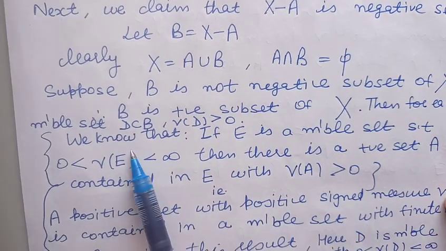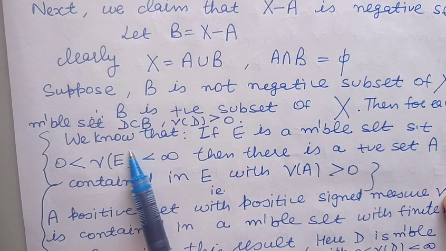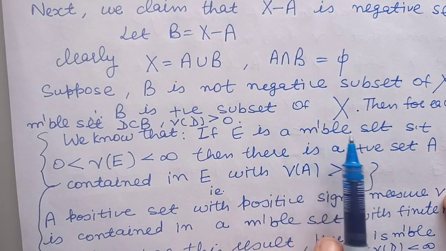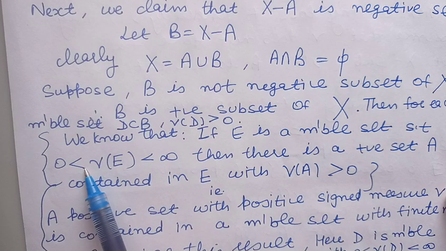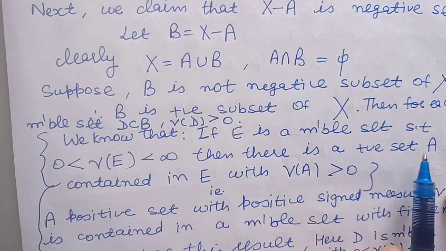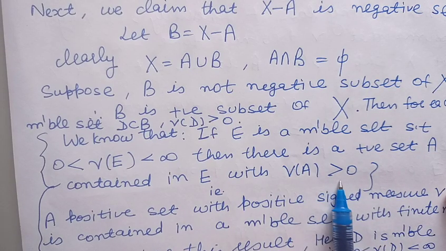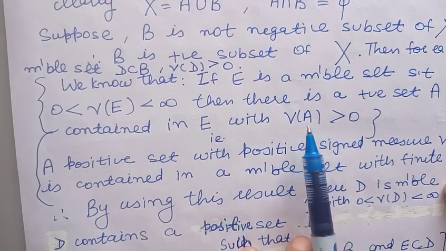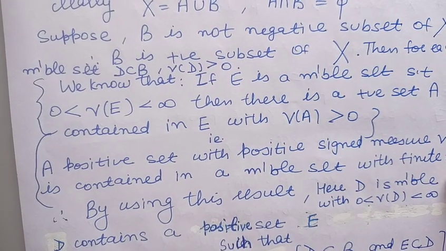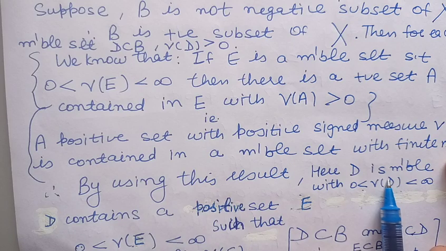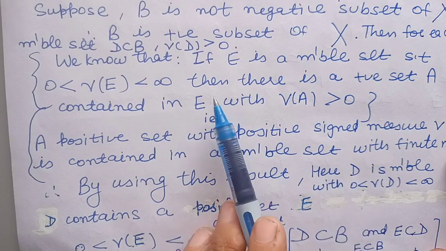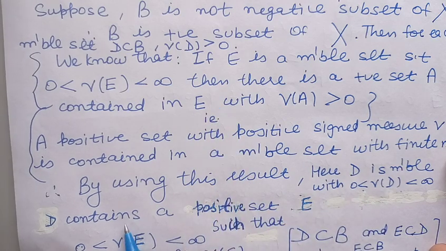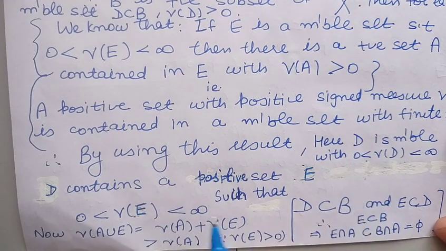Now we will use the result here. According to this result, if E is a measurable subset having finite positive measure, then it will contain a positive set A with positive signed measure. Here we can use this result for the set D. Because the set D is measurable and the measure of D is finite as well as positive, by using this result, D contains a positive set E having positive finite measure.